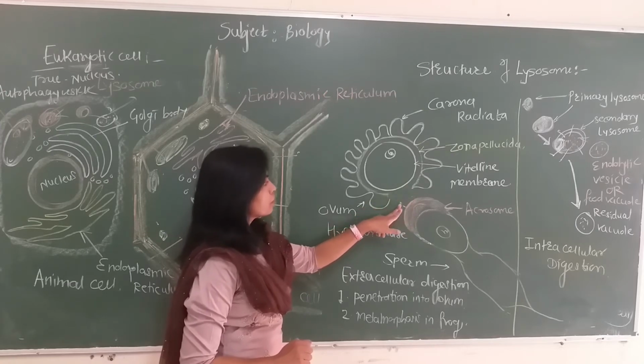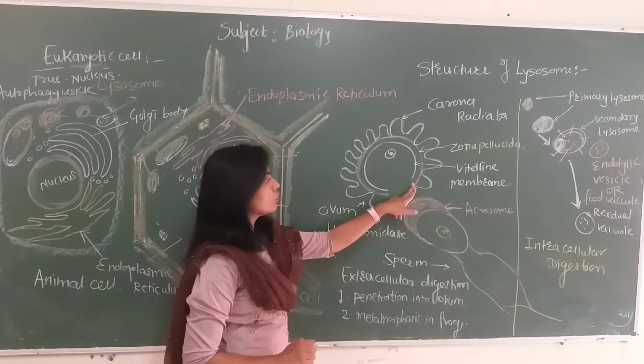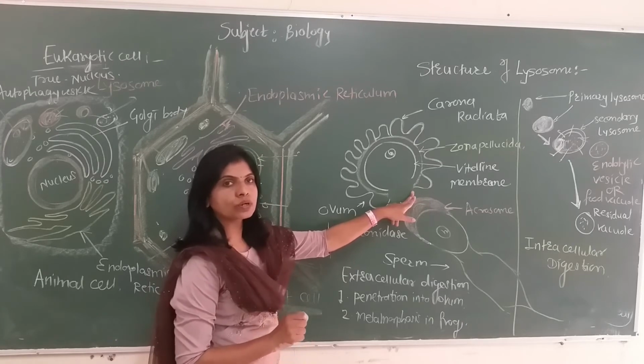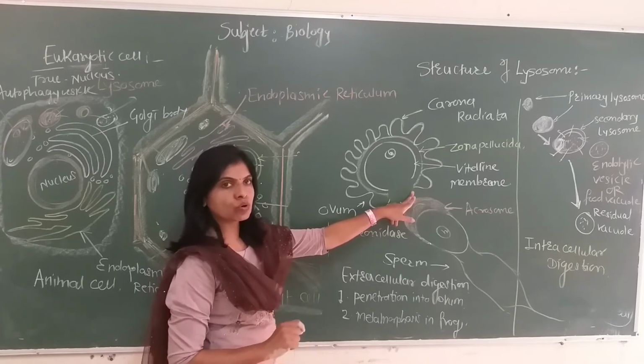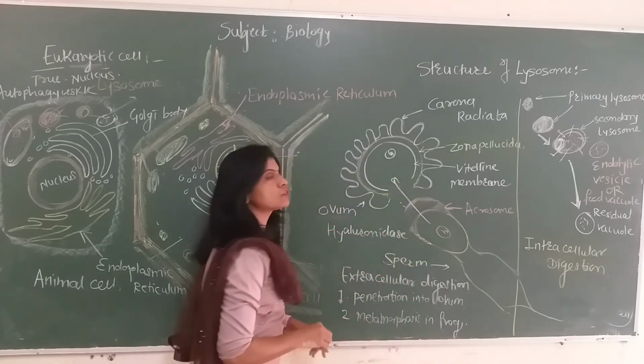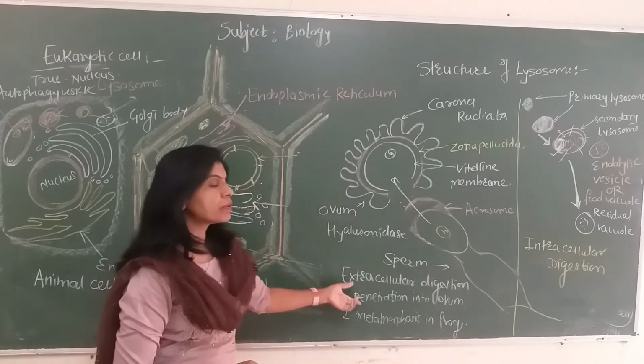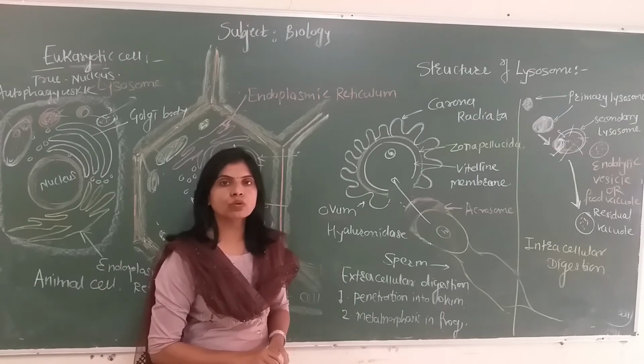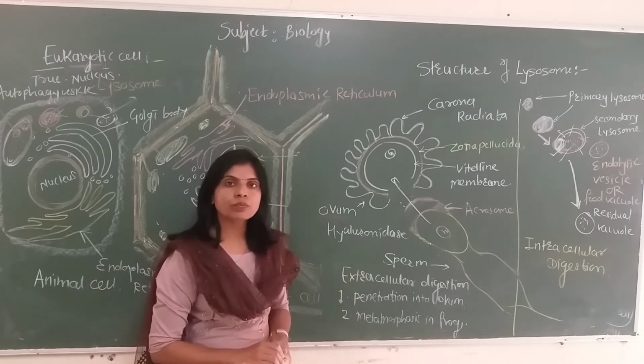zona pellucida membrane and vitelline membrane of the ovum make a small pore in the membranes of the ovum so that the head of the sperm enters the ovum. The process is called penetration of the sperm into the ovum for fertilization, and it is also a good example of extracellular digestion.